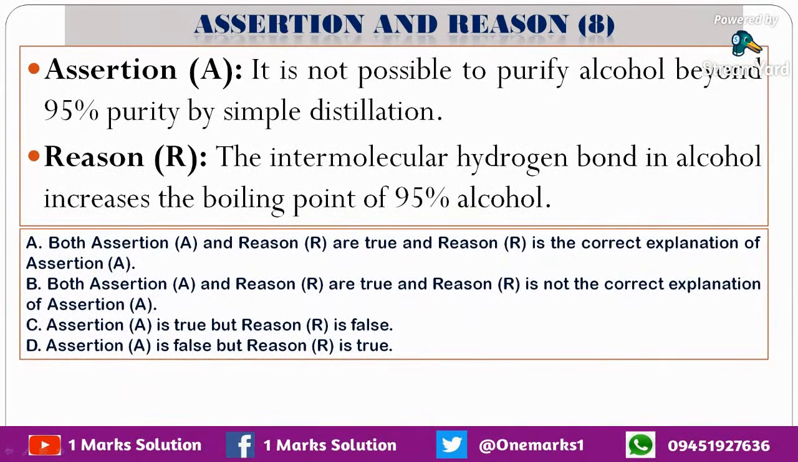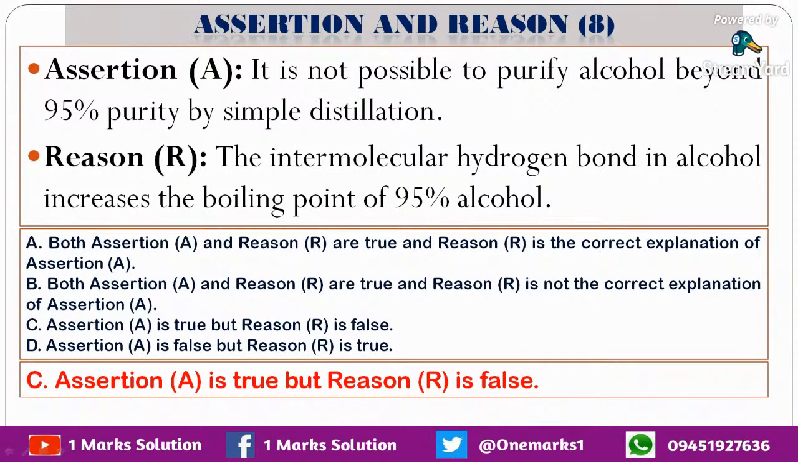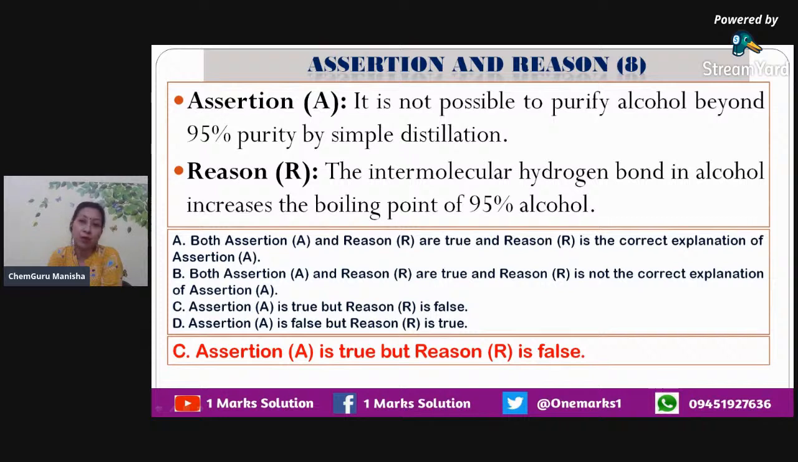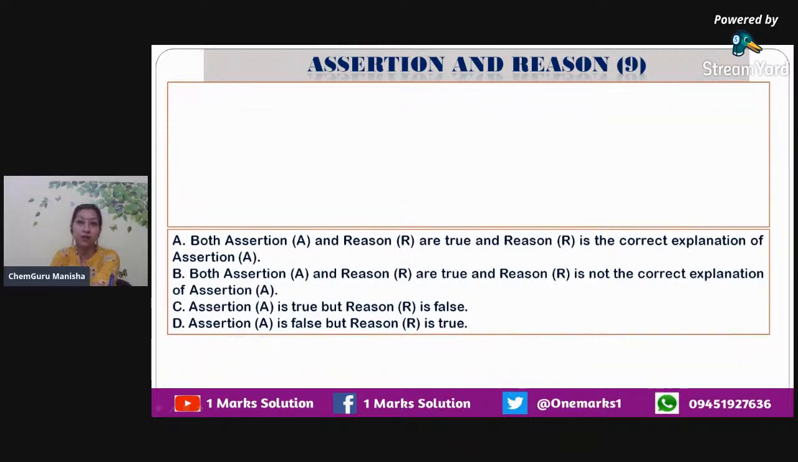Next statement that we have is it is not possible to purify alcohol beyond 95% purity by simple distillation. That's absolutely correct. The intermolecular hydrogen bond in alcohol increases the boiling point of 95% alcohol. That is wrong. Why? Alcohols have got very huge amount of hydrogen bonds. And when they have such huge hydrogen bonds there, तो वहां पर बॉइलिंग पॉइंट जो है वो इंक्रीज बॉन्डिंग से नहीं होगा क्योंकि जब तक बॉन्ड्स डिस्टर्ब नहीं होंगे तब तक वो चीज बॉइल ऑफ नहीं करेगी. सो बॉइल ऑफ कराने के लिए आपको बॉन्ड्स ब्रेक या बॉन्ड्स में चेंजेस लाने जरूरी हैं. So assertion here is true but reason here is false.